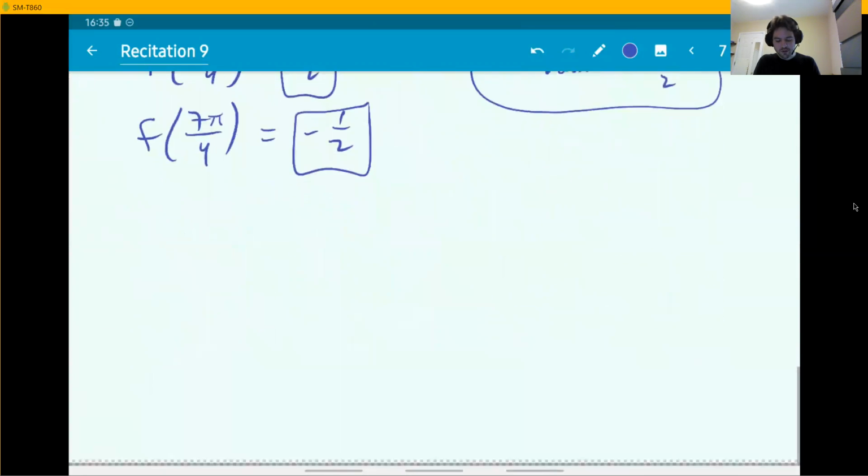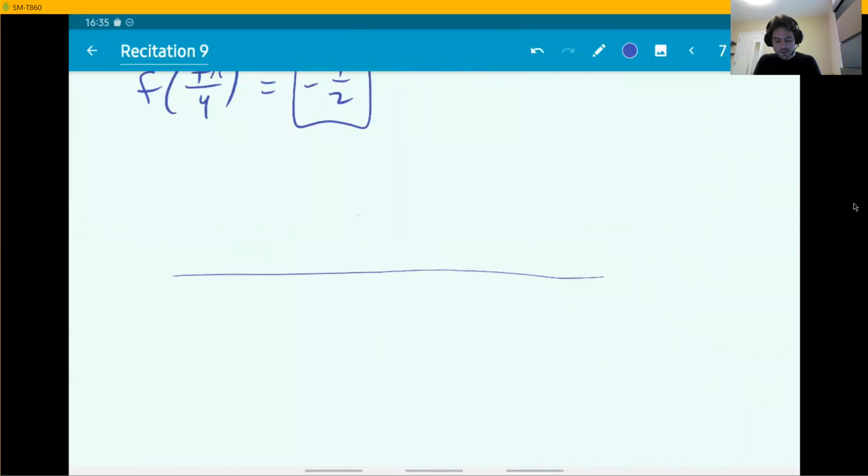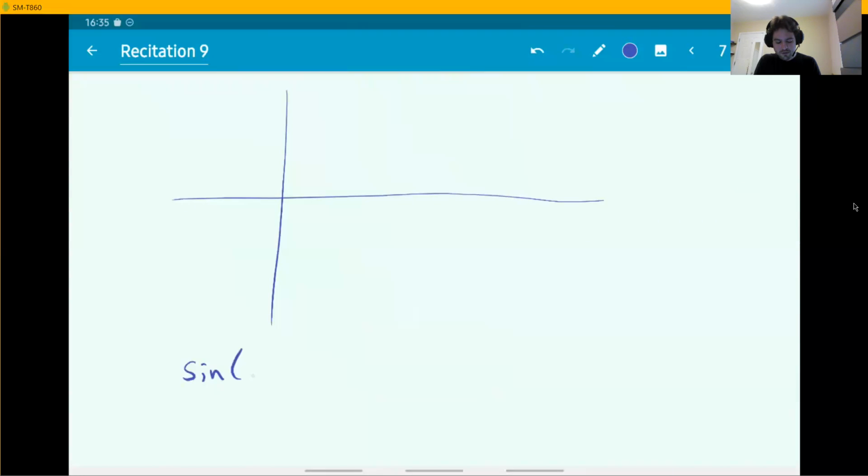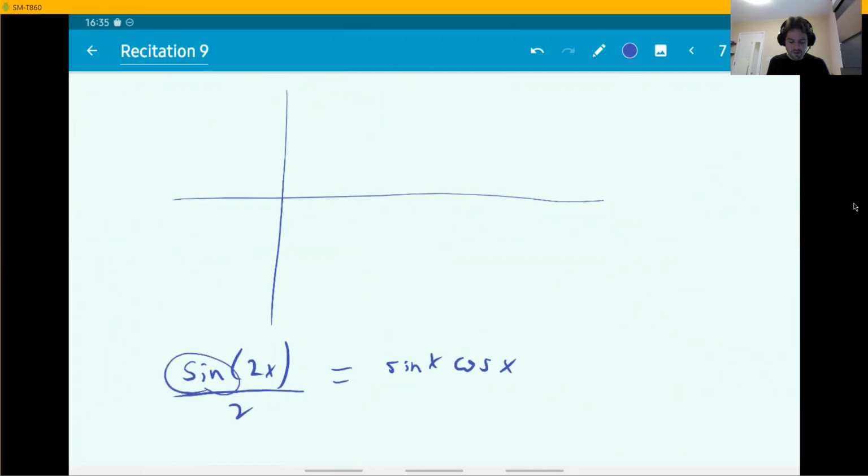What is actually going on with this function, by the way? You probably know that sine of 2x is equal to 2 sine x cosine x. The function that we have is the same without the factor of 2. So the function that we have is actually in secret the sine function, only divided by 2 and applied to the number 2x.